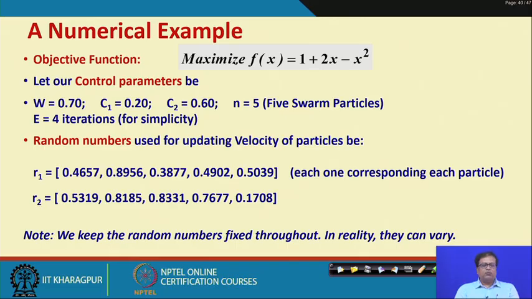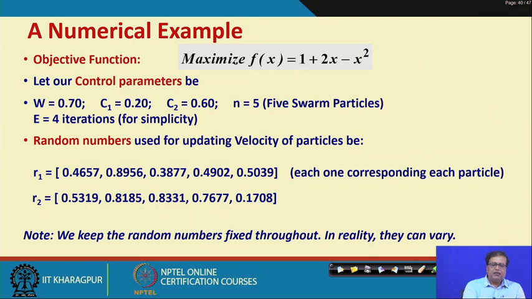This numerical example is like this. First of all, the objective function is: maximize f(x) = 1 + 2x - x². It is a simple problem where we have to maximize this function for the value of x and see how we obtain this by the PSO technique.